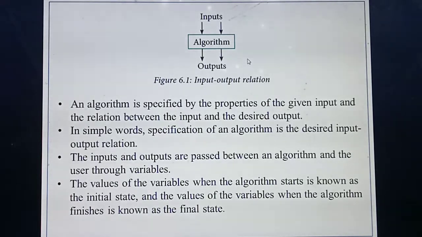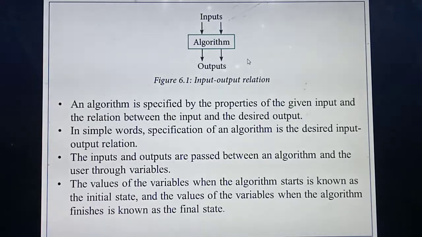So before you are going to add, what's the value of a? 5. What's the value of b? 10. At the final, what will you get? 10 plus 5, you will get the answer 15. So at the starting, what values you are passing, that is called the initial value or initial state. Before passing into the algorithm, the value you pass is called the initial state. Then after doing all the calculations, after computing the algorithm, you will get some value that is called the final state. Understood, students?